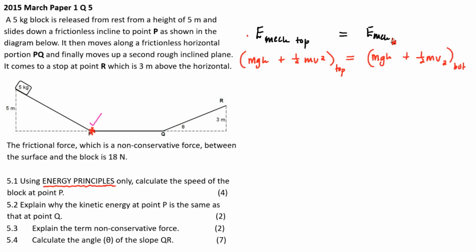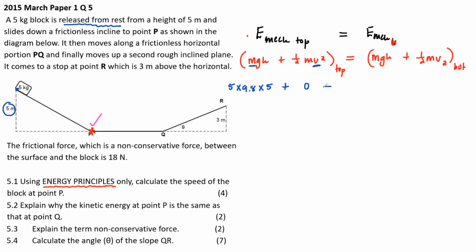Let's put numbers in now to make it a bit clearer. The mass is 5, g is 9.8, and the height above the ground is 5, plus half mv squared, which will be 0. How do I know? Because it was released from rest. So at this point the object has 0 velocity, so that's 0 kinetic energy.